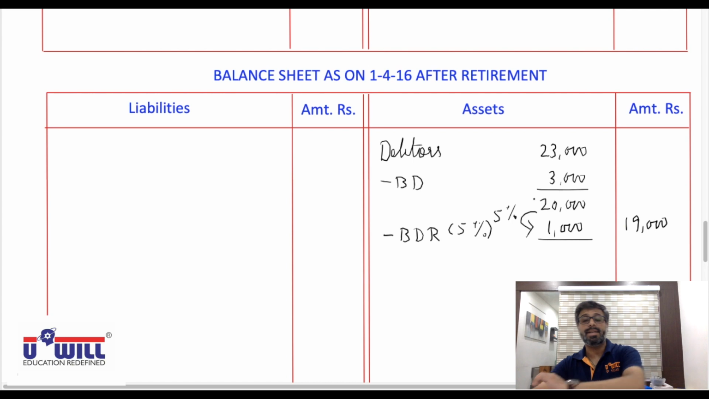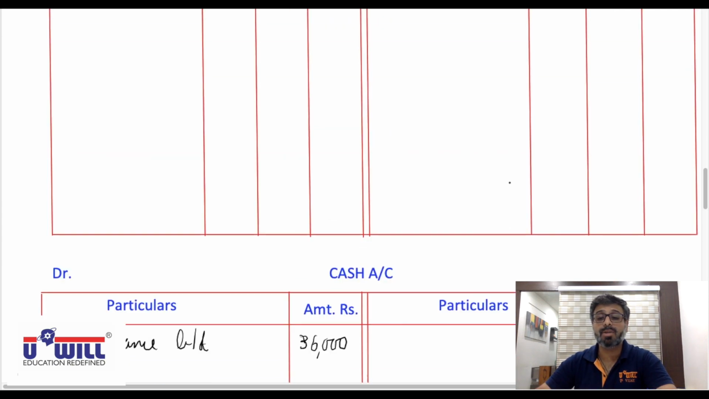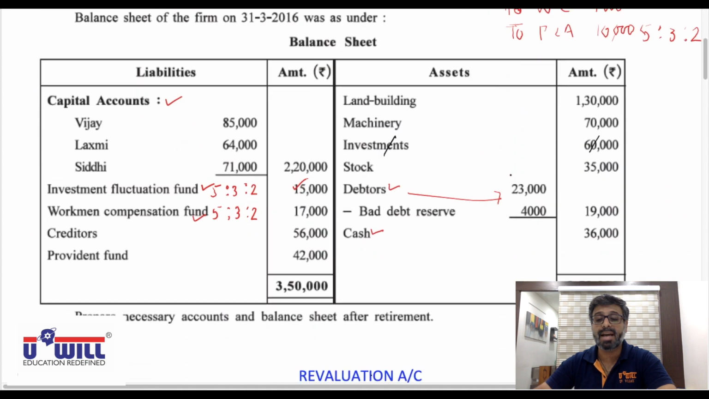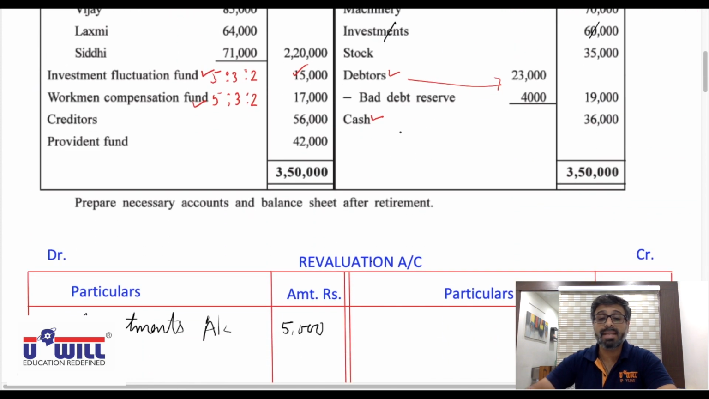This also we studied in illustration 20 and 21 in admission of partner. Bad debts 3,000 we will meet from existing BDR of 4,000. Okay, from existing BDR of 4,000 we will meet bad debt of 3,000. So BDR 3,000 to bad debts 3,000. Now from this BDR you meet 3,000 of bad debt. So how much BDR is left out? Only 1,000 of BDR is left out.